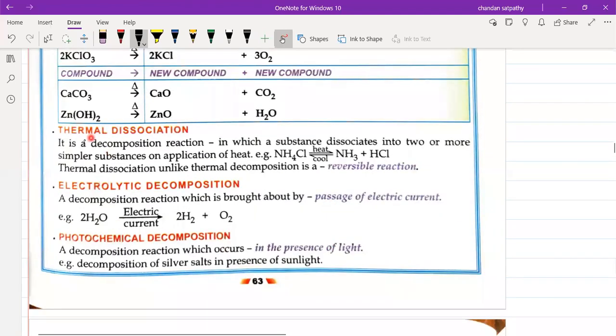Next, let us see thermal dissociation reaction. What is a thermal dissociation reaction? It is also a type of decomposition reaction in which a substance dissociates into two or more simpler substances on application of heat. Thermal dissociation, unlike thermal decomposition, is a reversible reaction. Remember that thermal decomposition reaction is not reversible, that means it is irreversible, but thermal dissociation reactions are reversible reactions. So remember that.